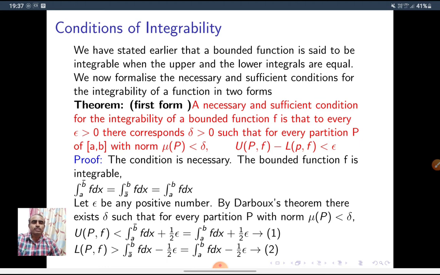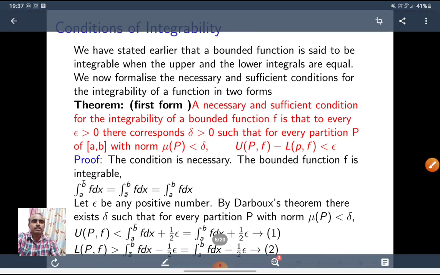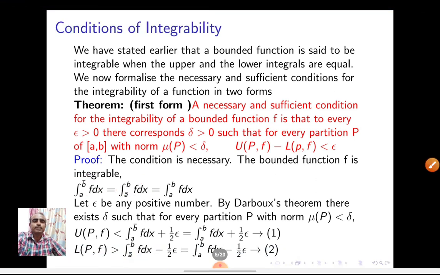If f is integrable, UPF minus LPF is less than epsilon. So we prove two parts. First, the condition is necessary. Part 1. The bounded function f is integrable. Let the function be integrable. We have to show that UPF minus LPF is less than epsilon. For that, since f is integrable, we know that the upper integral of f dx is equal to the lower integral of f dx, which is equal to the integral A to B f dx. This is the Riemann integral definition. Here the upper integral and lower integral are both equal.